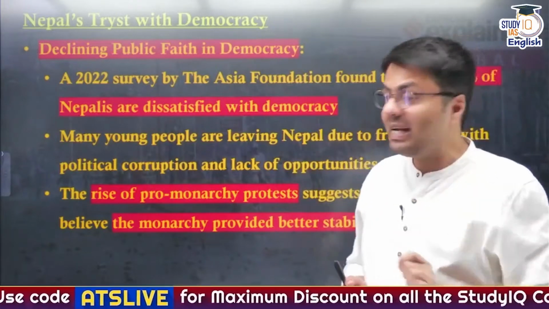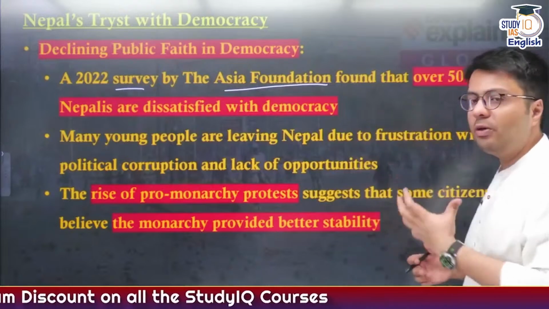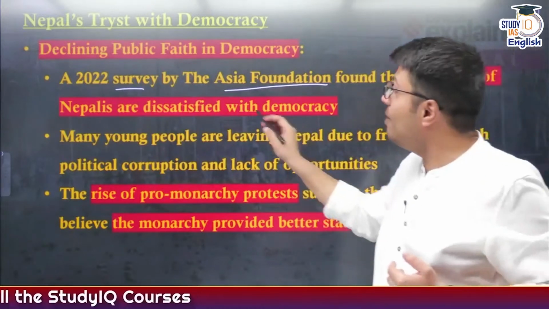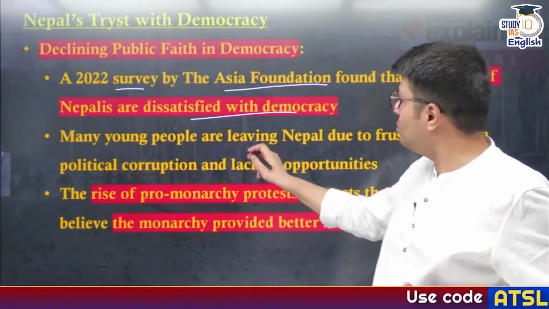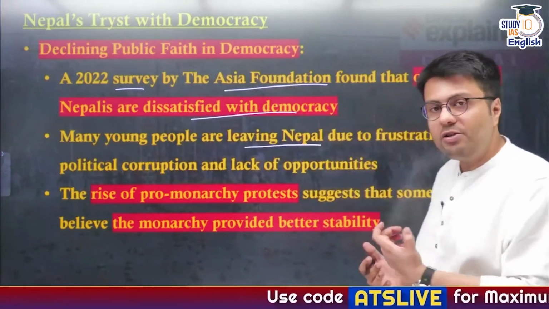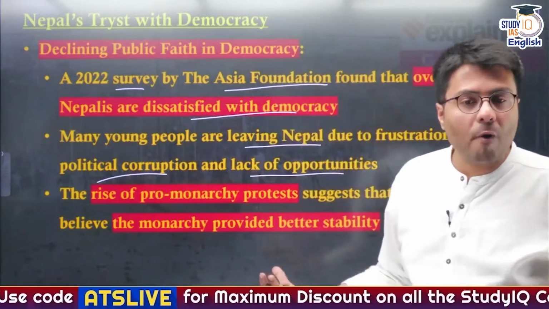And this can be highlighted by a 2022 survey by the Asia Foundation. It found that over 50 percent of Nepalis were dissatisfied with democracy, and many young people were forced to leave Nepal due to frustration with political corruption and lack of work and economic opportunities.